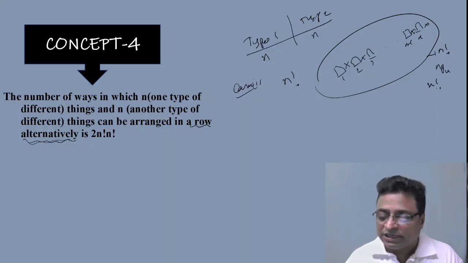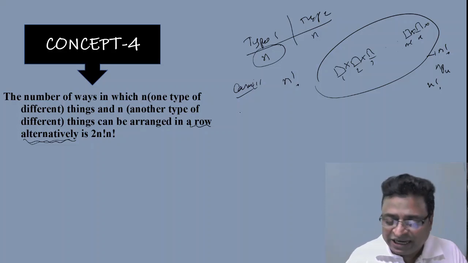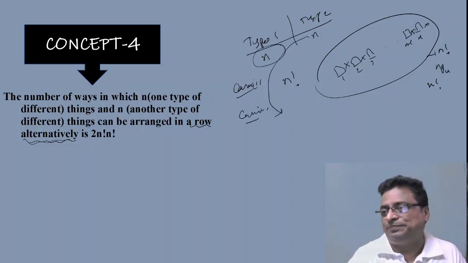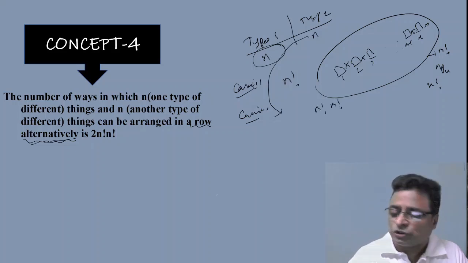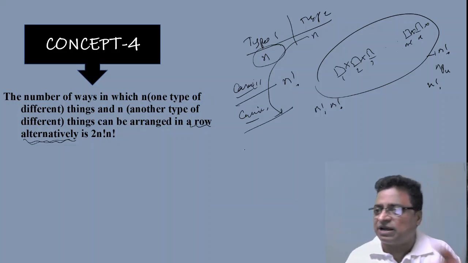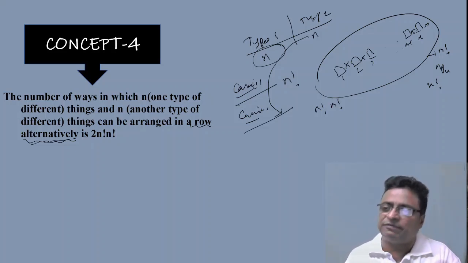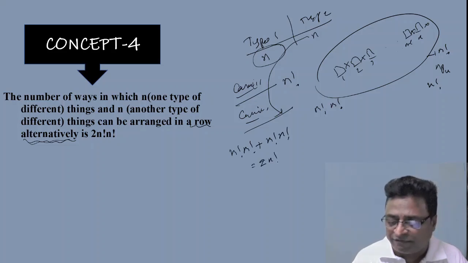This is case 1. Case 1 means I start here with type 1. Case 2 means if I have started the same thing with type 2, again the same thing will come, n factorial into n factorial. So I can solve this problem in either this case or this case. Since I am applying either-or, according to the fundamental theorem of permutations, the final number of ways is n factorial into n factorial plus n factorial into n factorial, that is 2 into n factorial into n factorial.